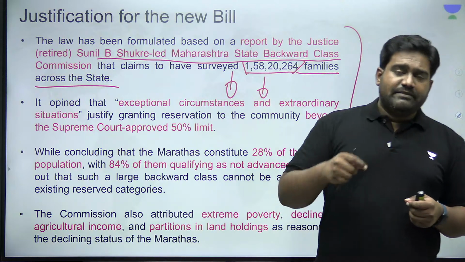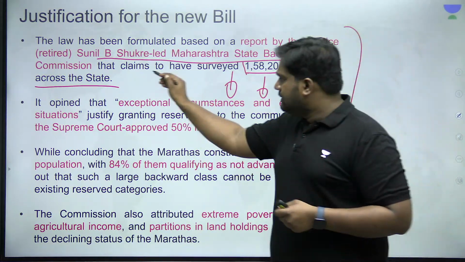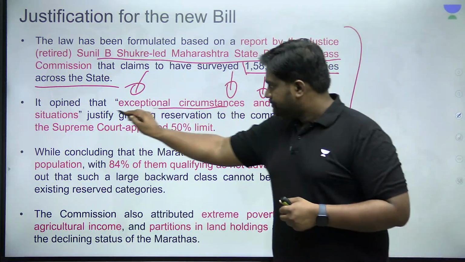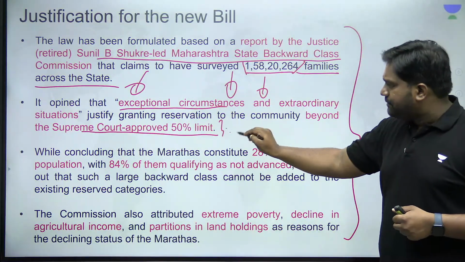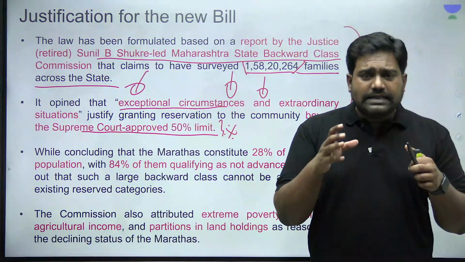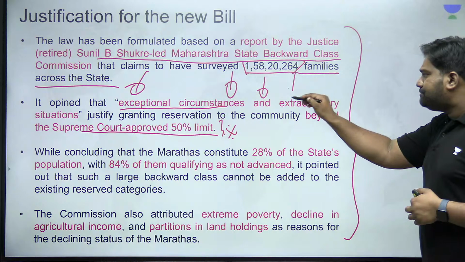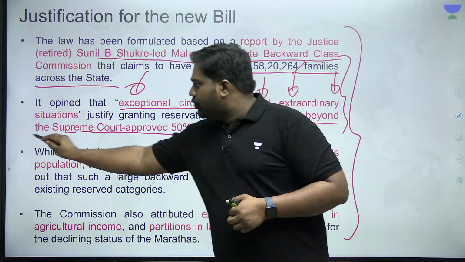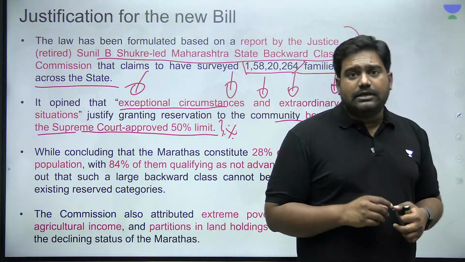They will ask the government to prove that an exceptional circumstance exists to breach the 50% cap. So to ensure that there is enough empirical evidence and data, the Backward Class Commission was given the mandate to conduct a thorough survey of the Maratha community.